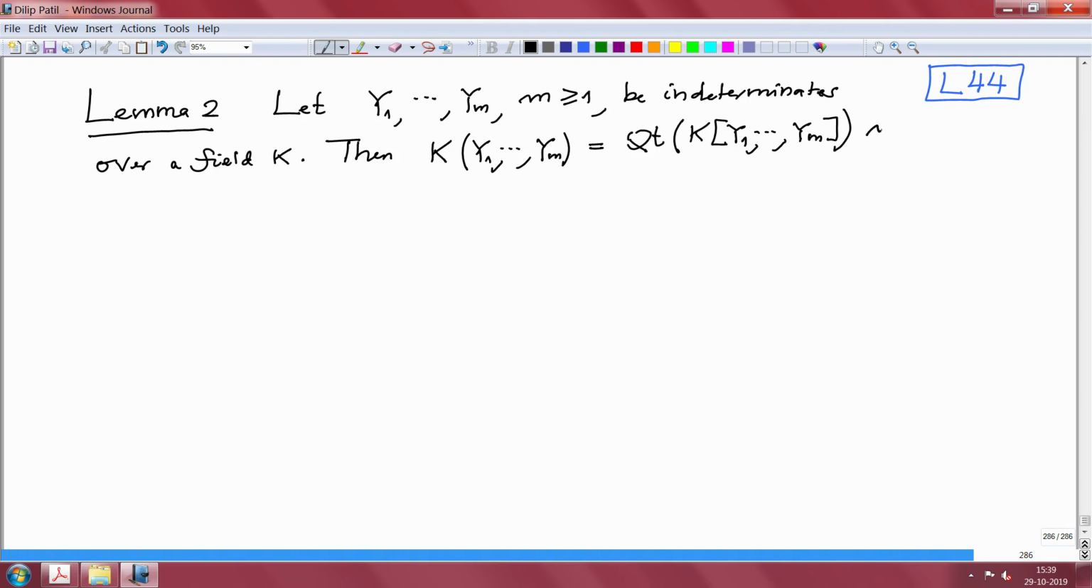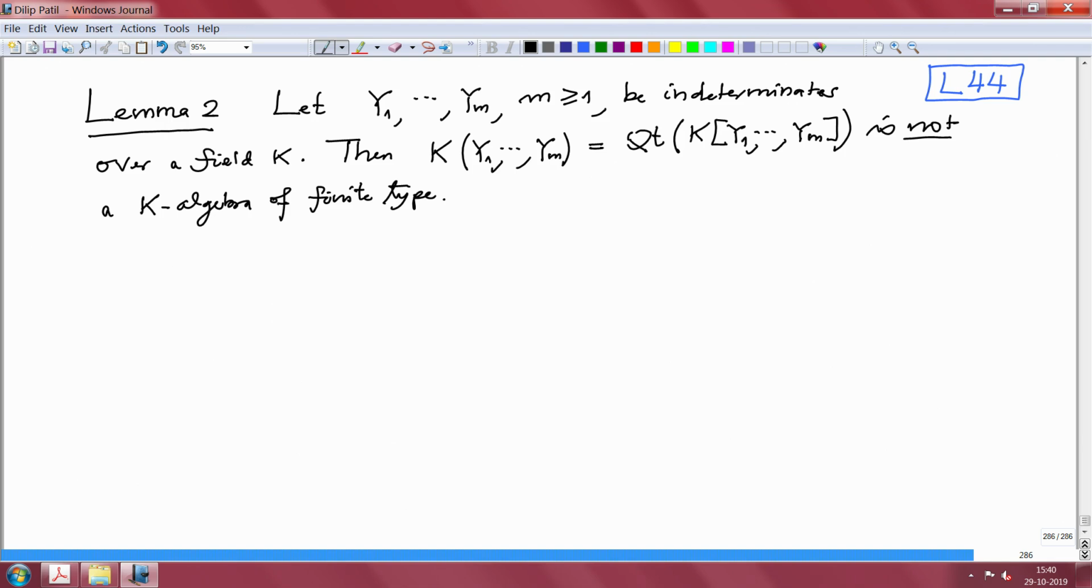So, then this is not a K-algebra of finite type. Remember, this polynomial algebra is an algebra of finite type over the field K, but if I take the quotient field, that is not anymore a K-algebra of finite type. This is a very important fact, and I will give you at least 2 proofs of this.